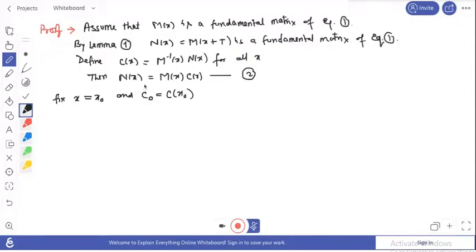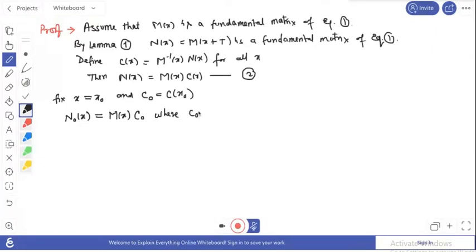Okay, so what is the value of this thing? If we write this n0 at any x, it equals m(x) times c0, for fixed c, so this is c0. This is not n, this is n naught. Not x naught, because if x is fixed, this is a constant. Here we only take this matrix to be constant for any fixed x naught. So this is the value at x naught, and we denote this as n naught.